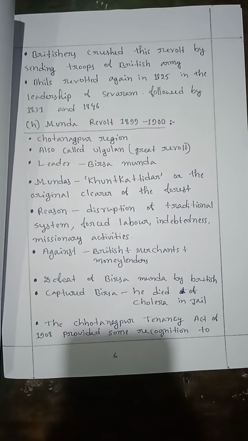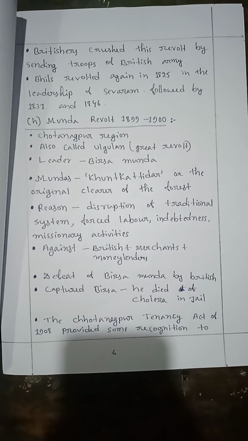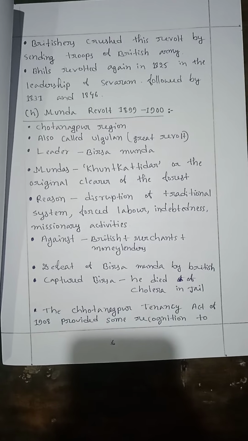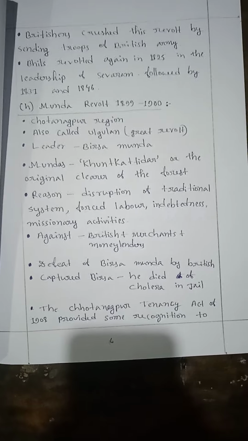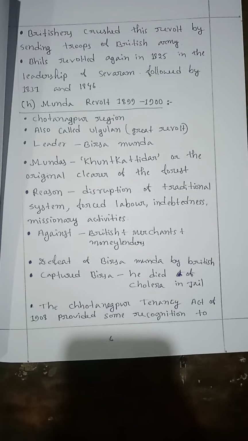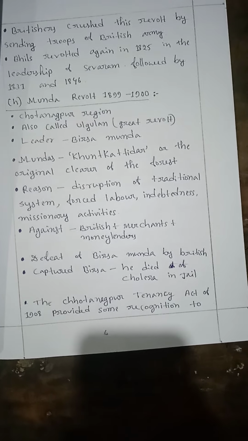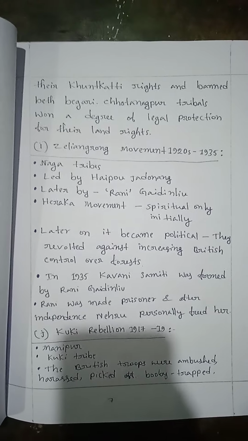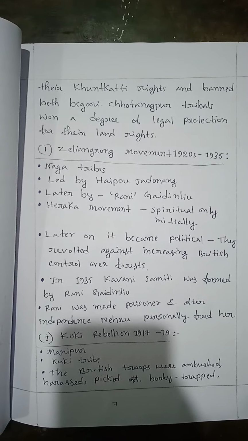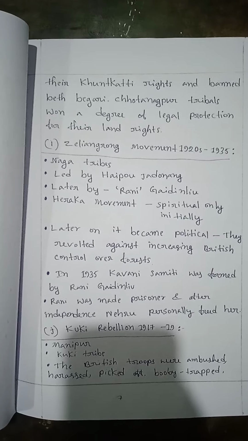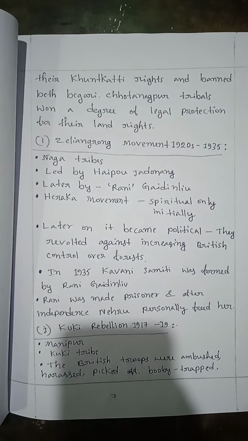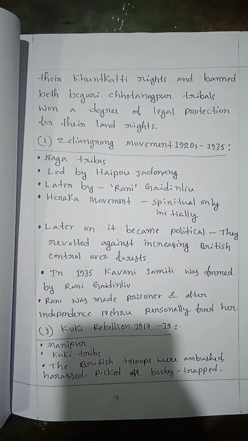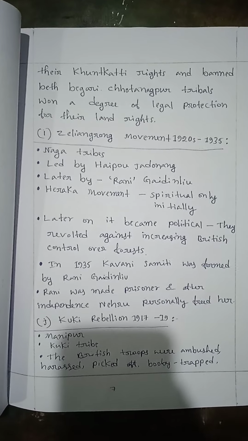Birsa Munda was defeated by the British and captured. He died of cholera in jail. The Chotanagpur Tenancy Act of 1908 provided some recognition to their Khuntkatti rights and banned Beth Begari. Chotanagpur tribals gained a degree of legal protection for their land rights.